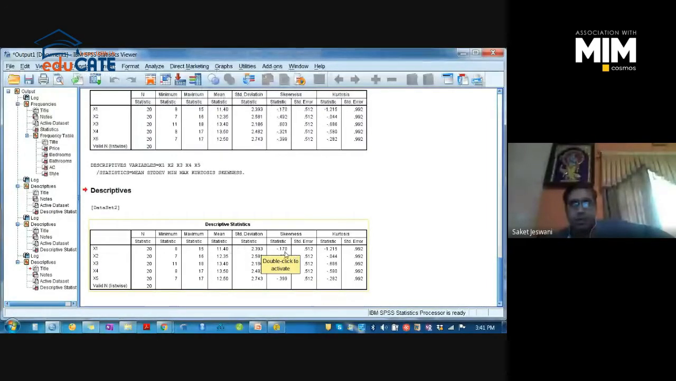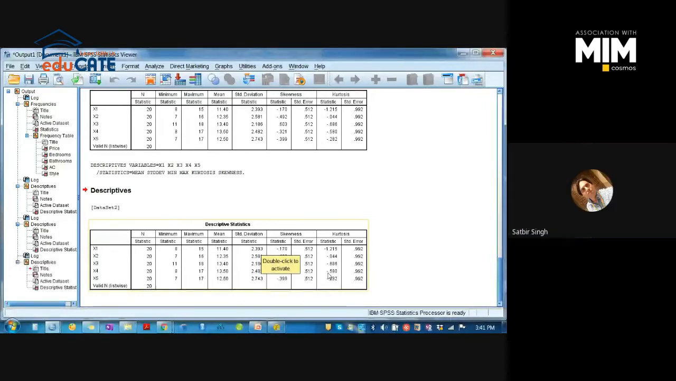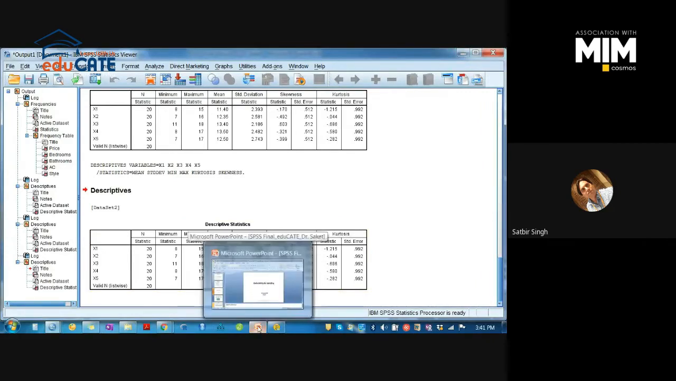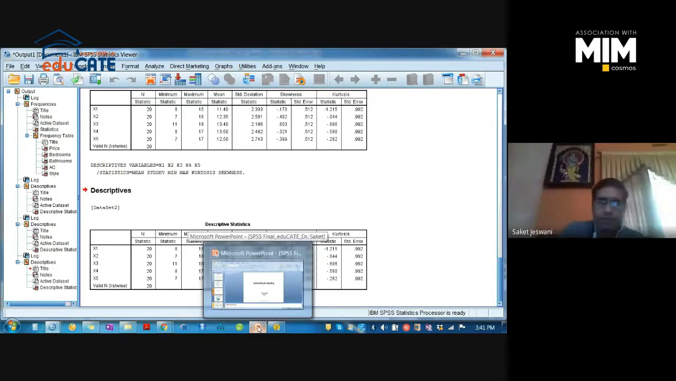These are the skewness, these are the kurtosis values. So yesterday we discussed skewness and kurtosis, which help you understand the normality of the data. It is basically for each and every variable: the kurtosis, skewness, standard error, mean.